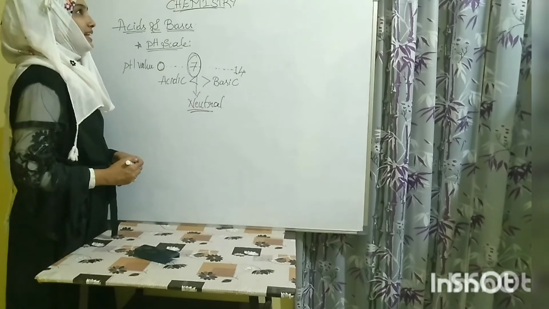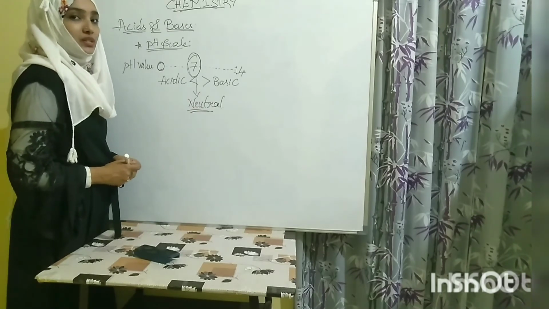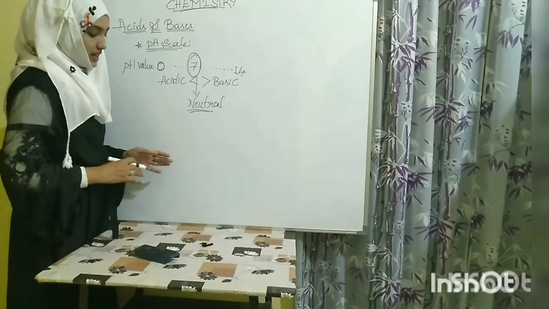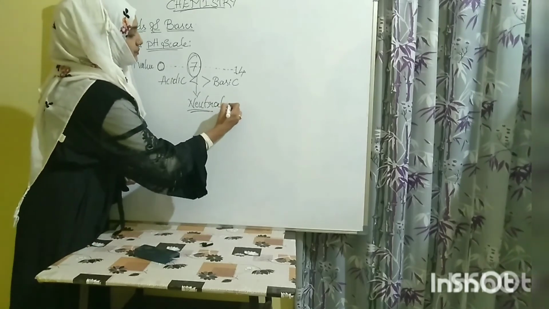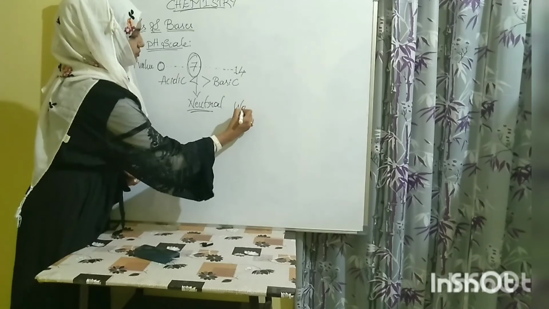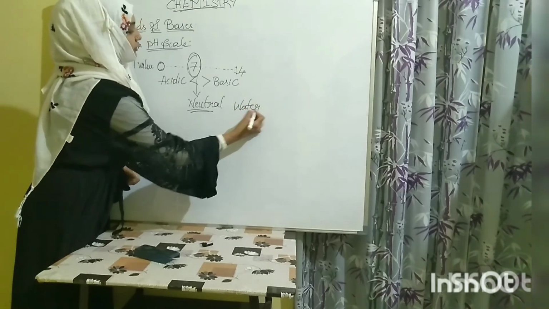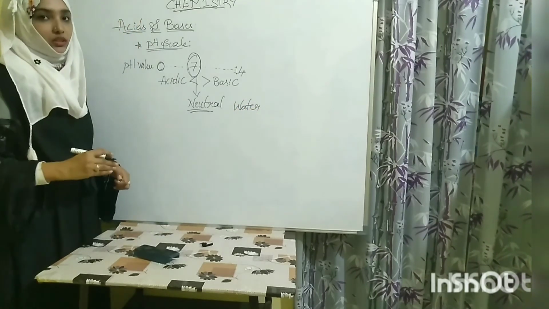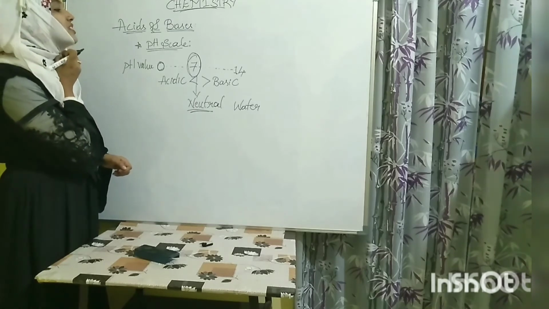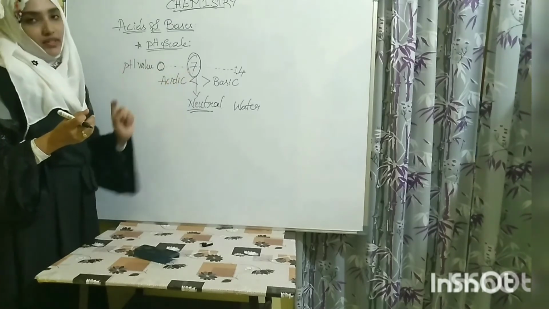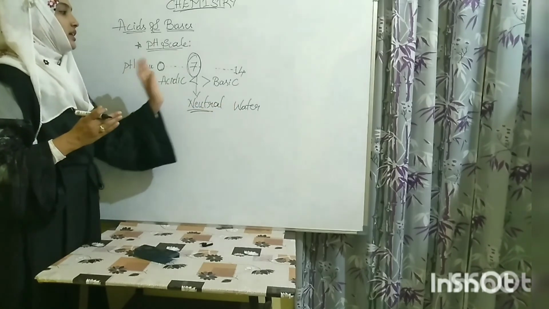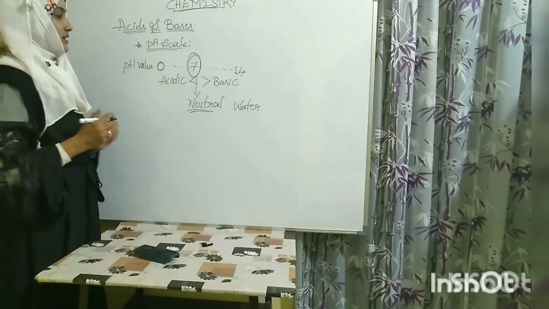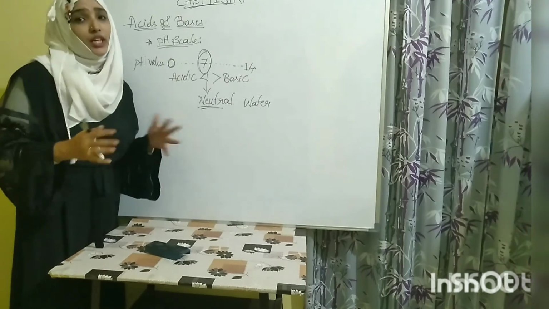Have you any idea which substance is neutral, which is not acidic and it is not basic? Yes, that is our water. Water, if you are using a pure water, then that pH will be 7 only. The water is neutral. It is neither acidic nor basic. pH acts on our daily life.